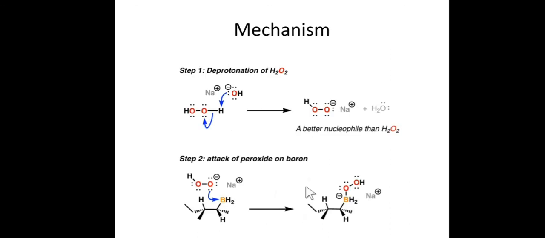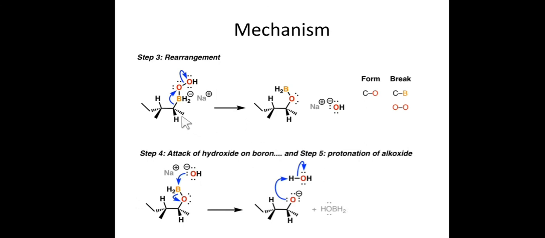So friends, let's see the mechanism of hydroboration oxidation. It's very simple. H2O2 will react with NaOH. The first step is deprotonation of H2O2, and we get a better nucleophile, the peroxide ion. In the second step this peroxide ion will attack the BH3 and form a bond between boron and oxygen. Now it gives a negative charge on boron, though it is still very electron deficient. In the third step there is a rearrangement, that is breaking of a B-C bond and forming a new carbon-oxygen bond, whereas the boron is attached over here.